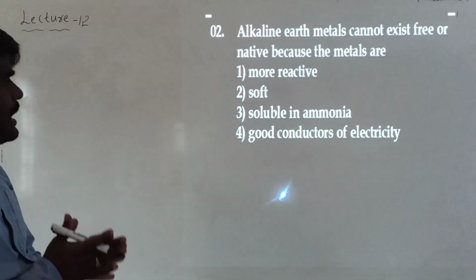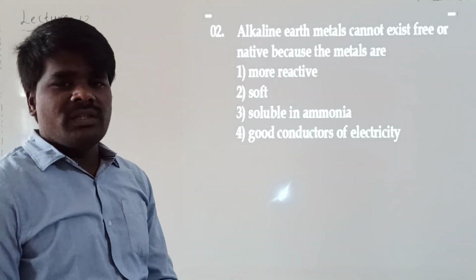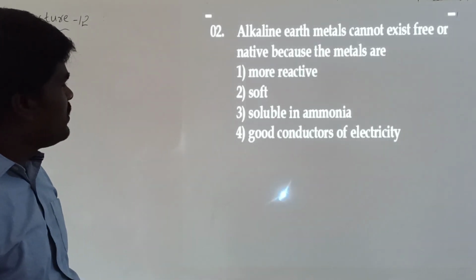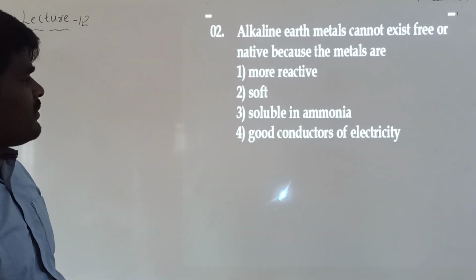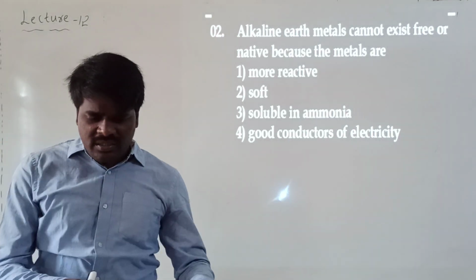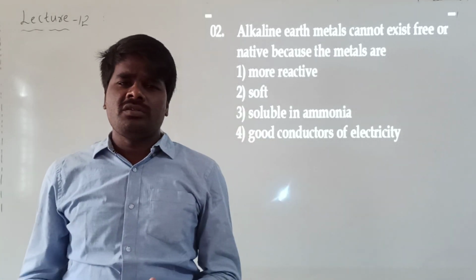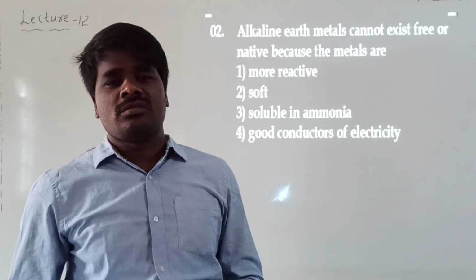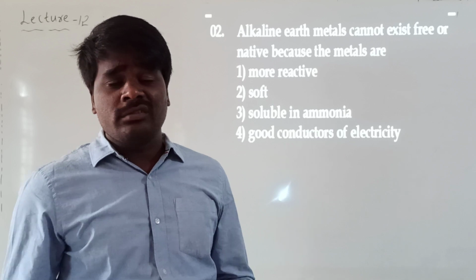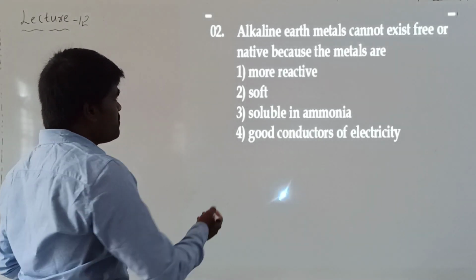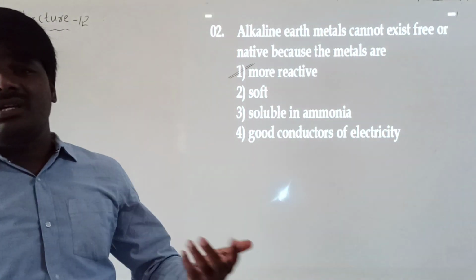Try to understand the question. He is asking us the reason why alkaline earth metals generally do not exist in free nature. Why do they generally exist in a combined state? What is the reason for that? Because of their more reactivity, because of their soft nature, or because of their solubility in ammonia, or being good conductors of heat and electricity. Generally, what decides whether an element exists in the free state or combined state in nature? Its extent of reactivity. If it is very less reactive, inert, it will exist in elemental state. If it is highly reactive, it will exist in combined state. So because of the more reactive nature of alkaline earth metals, they do not exist in nature in the free state. Always they exist in the combined state.